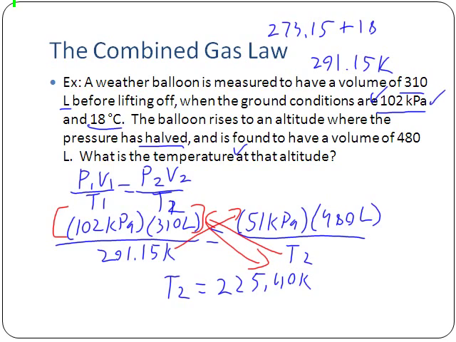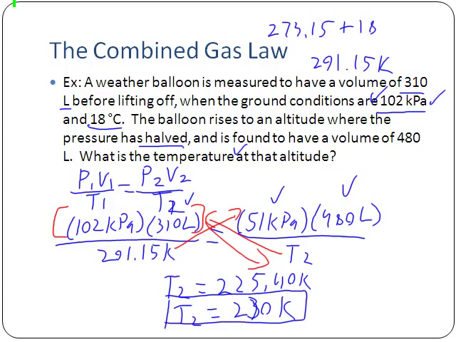Significant figure-wise, we have 3 significant figures for our kilopascals originally, two significant figures for the one that's after it's halved over here, two significant figures on our volume in liters, and two significant figures on our volume in liters over here. So we're going to have two significant figures here. And so T2 would be 230, that's a 3, kelvins. And that would be our final answer here using the combined gas law.